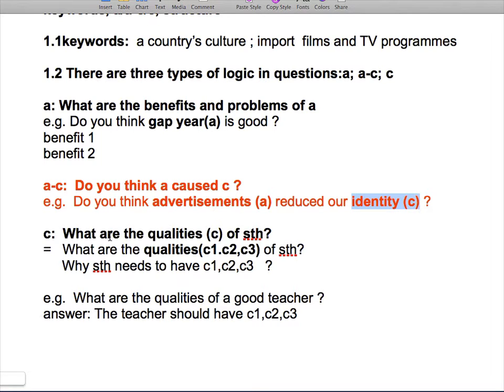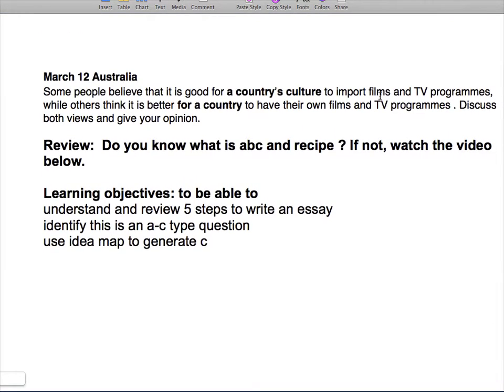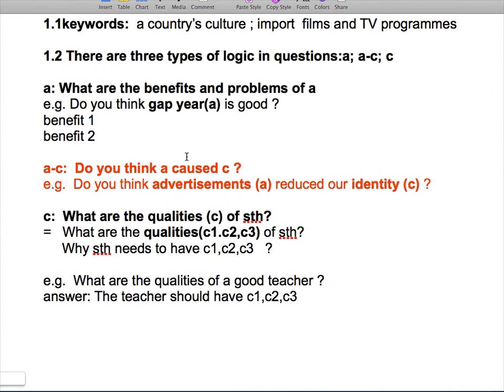So let's have a look at this topic. This topic is about how does importing films and TV programs benefit a country's culture. So this type of topic is similar to AC, right? So every time you read the topic, you ask yourself, is there a cause and effect? Is there an A? Is there a C in it? If you can find A and C, that means it is a cause and effect AC type question.